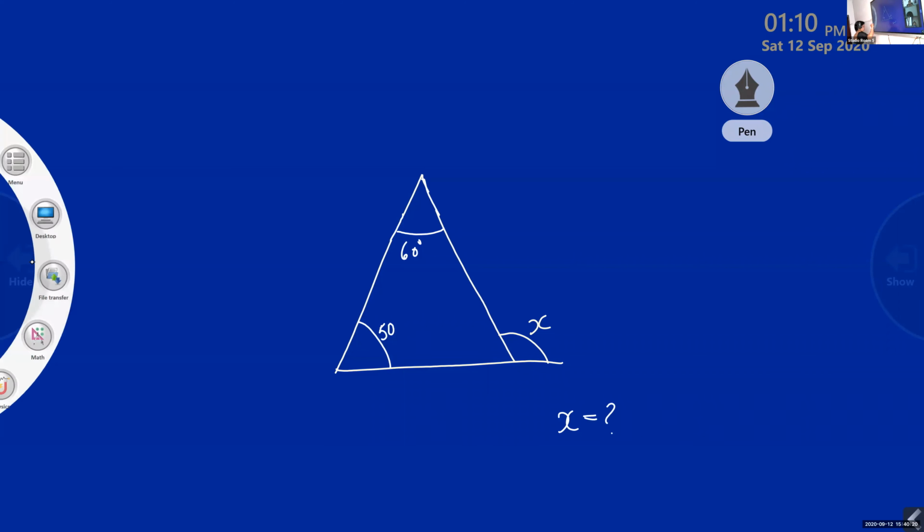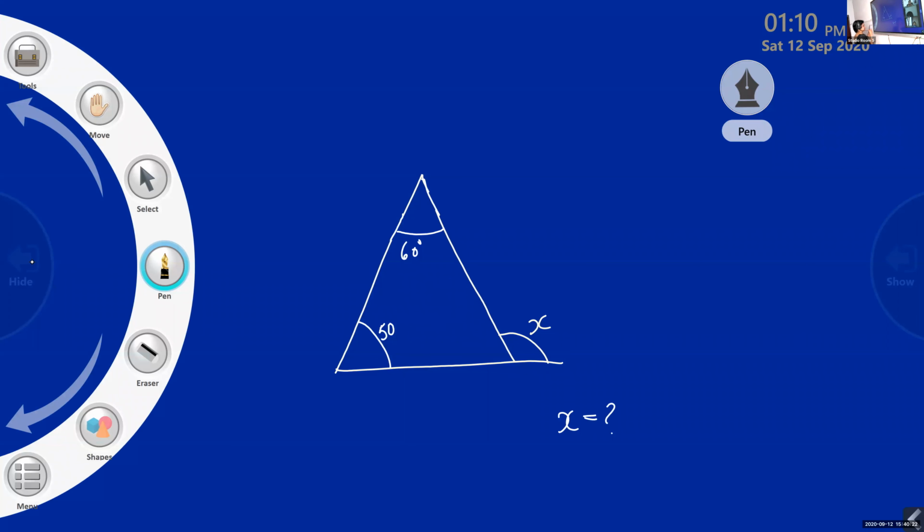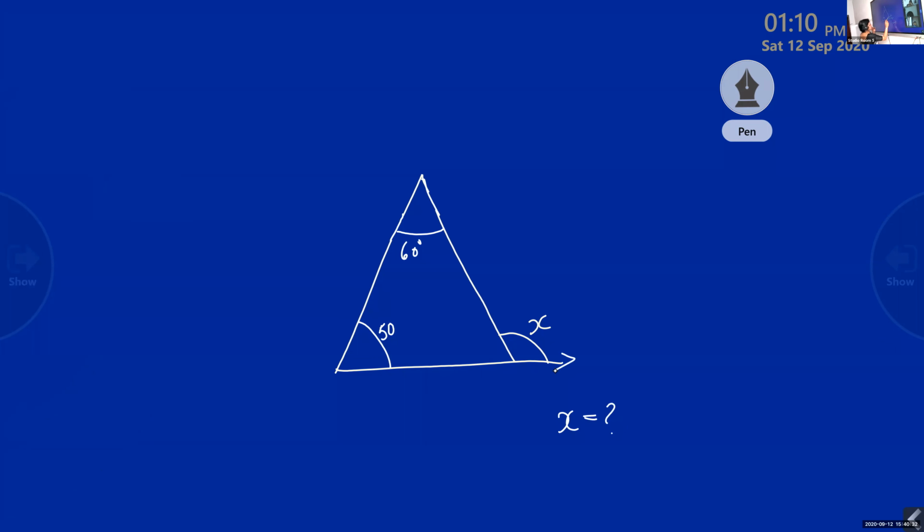Can you tell me what will be the measure of X? 110, ma'am. How did you get it? Ma'am, 60 plus 50. That means this is the exterior angle. And what are the opposite interior angles? These two, 50 and 60. Now, do you remember the theorem we studied? Yes, ma'am. Now, one more question I'll give you.